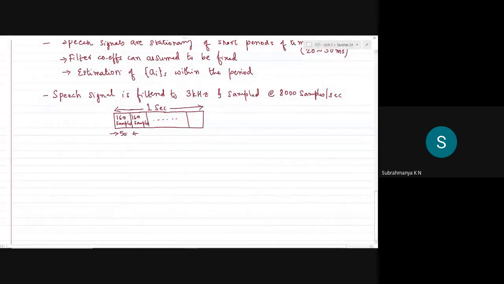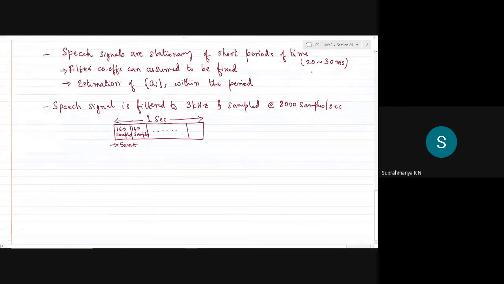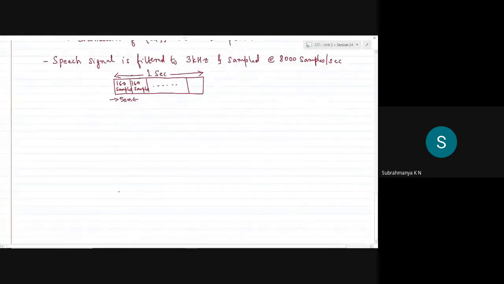So each block which I consider is what we try to encode. Although I had said it's around 20 to 30 milliseconds, with the data that I have taken here it is giving me around 50 milliseconds. In other words, if you divide with fewer samples, you may arrive at a pitch period of around 20 to 30 milliseconds, which is very close to what we assumed earlier.